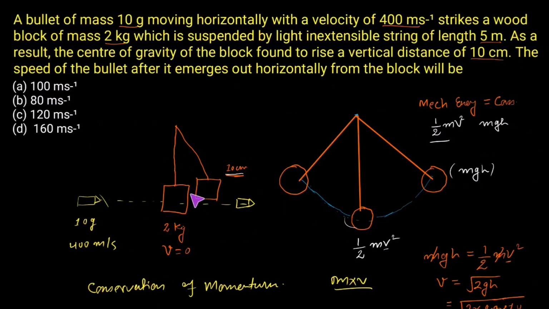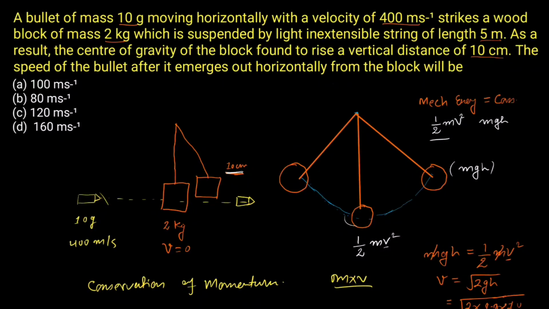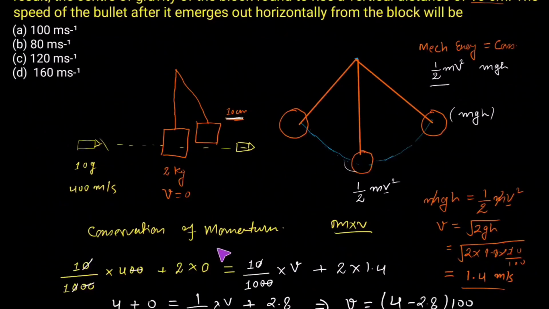Due to this collision, the block has risen to a vertical distance of 10 centimeter, and the bullet, passing through this wooden block, emerges out. So we are asked to find the velocity of this bullet after it emerges out from the wooden block. So here we will simply apply the law of conservation of momentum, because there is a collision happening. Whenever there is a collision, we will always apply the law of conservation of momentum, in which the momentum before the collision would always be equal to the momentum after the collision.